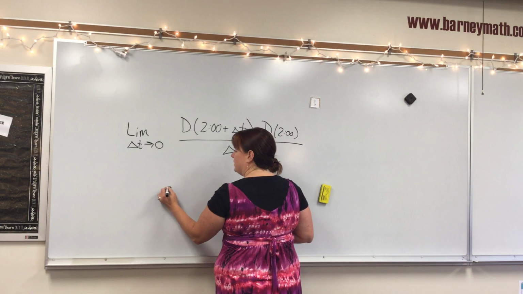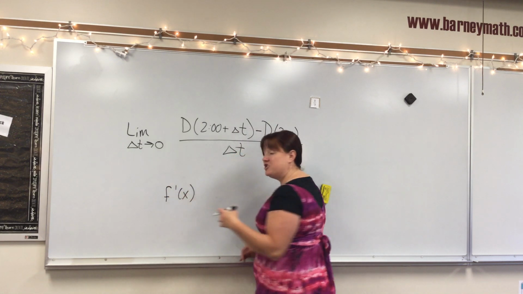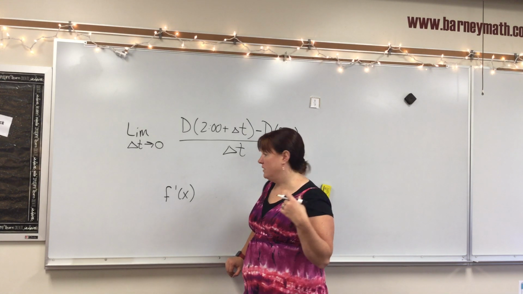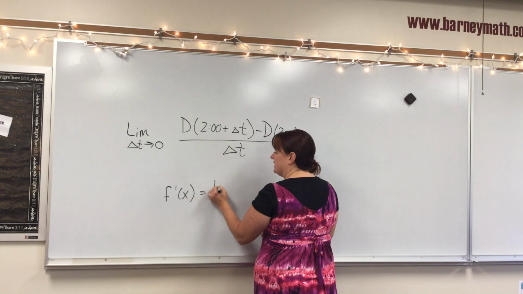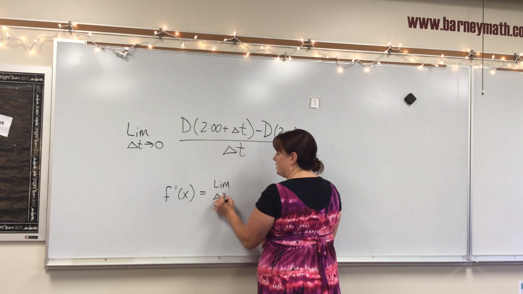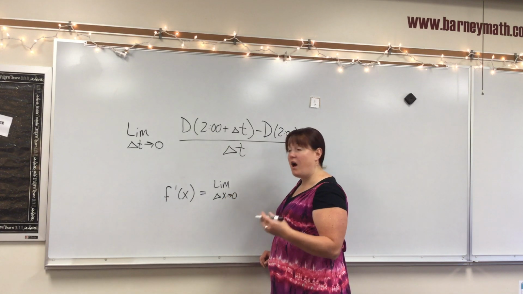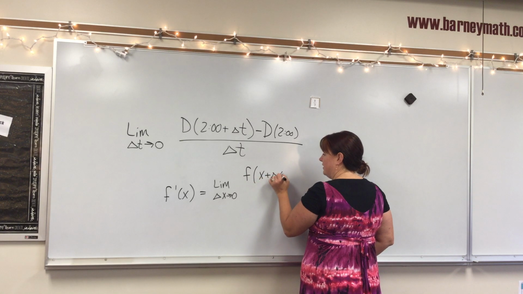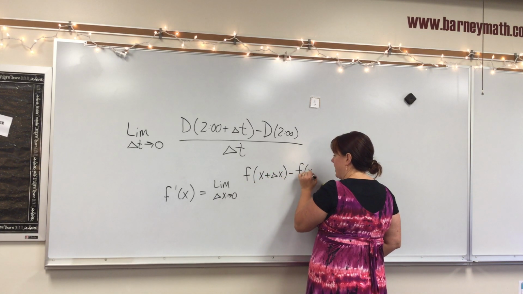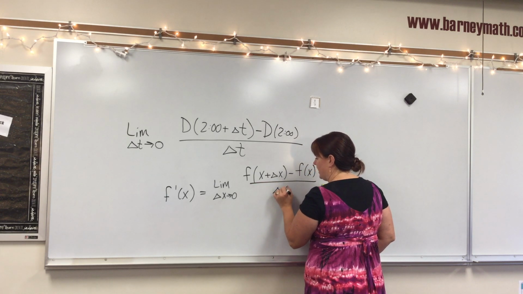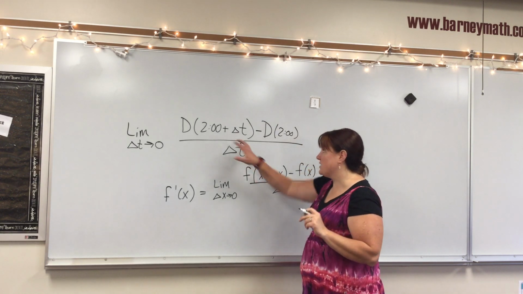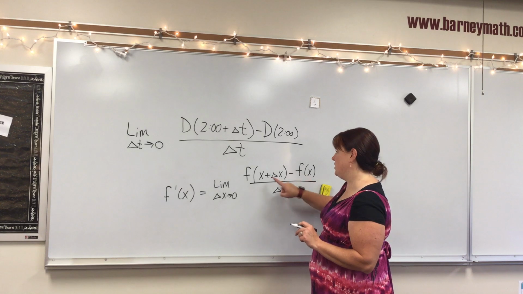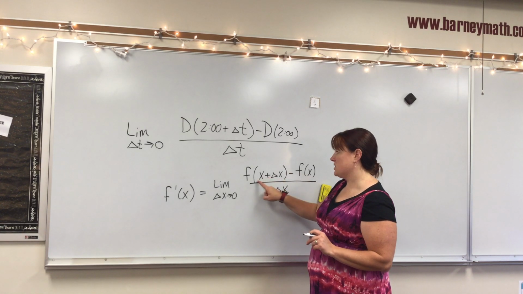The derivative, f prime of x, which remember is the function for the slope of the tangent line, f prime of x equals the limit as delta x approaches 0 of the y value of our function minus the initial y value over our change in x. So let's describe what each one of these means. Okay, so look, do you see how these are very, very similar? So really we said, here's our initial value, here's our new value, right?